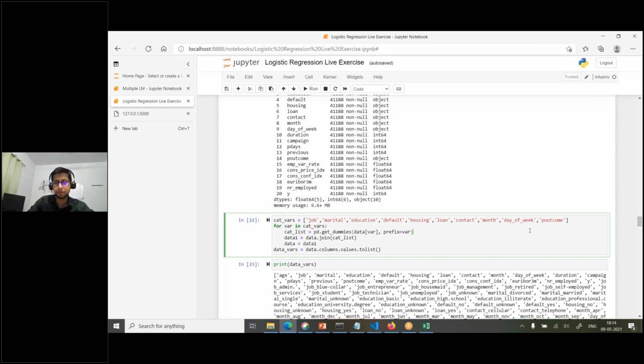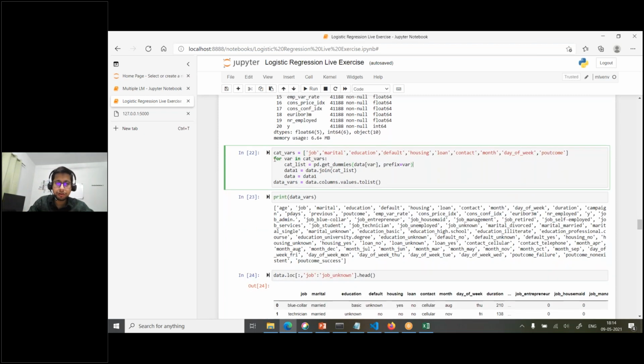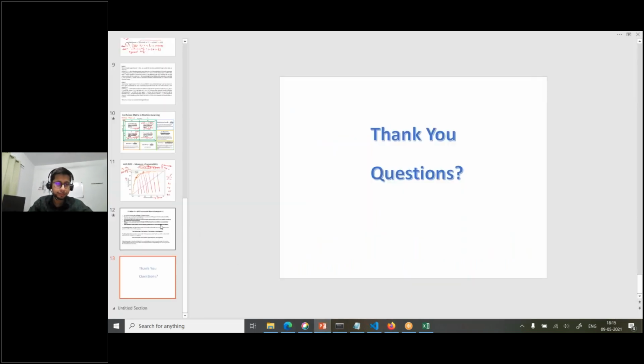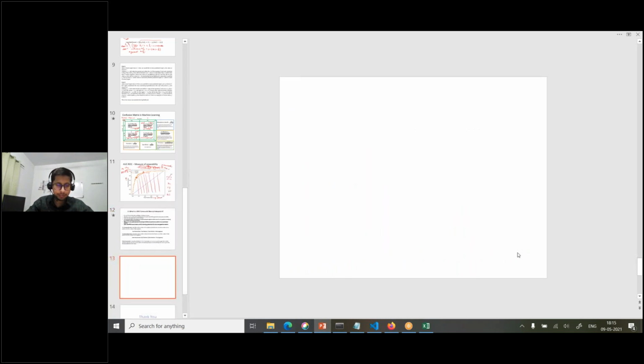What that something is, I will talk about. So we have categorical variables, and for them I'm applying a simple for loop and converting them to dummies. So what are dummies basically? Let me quickly talk about this, because that is important.